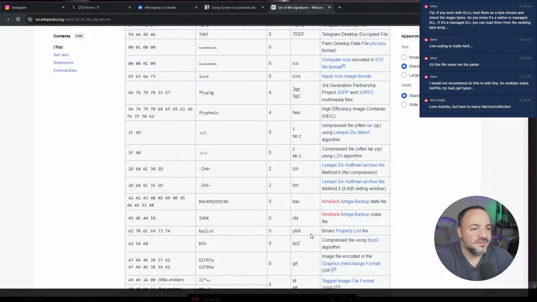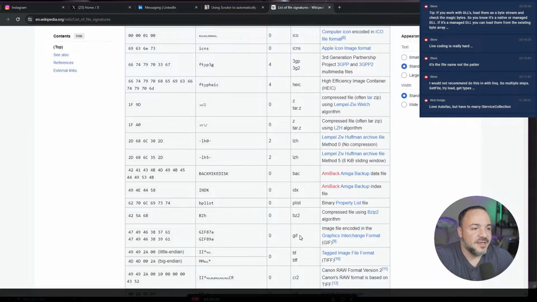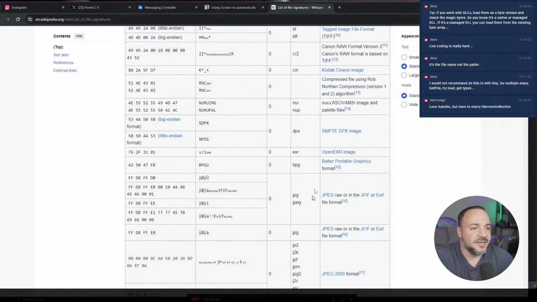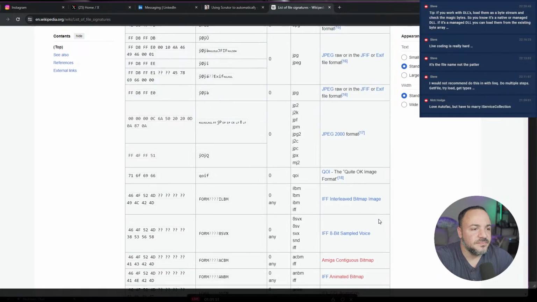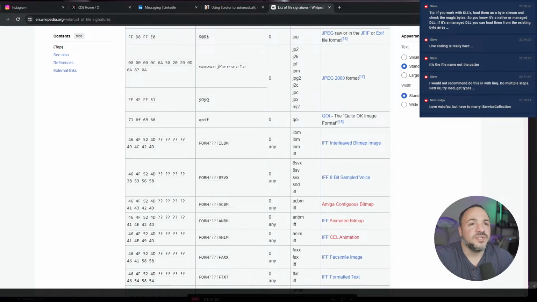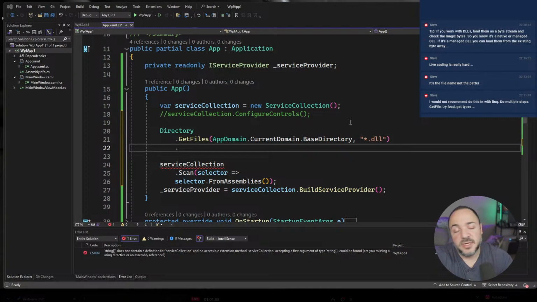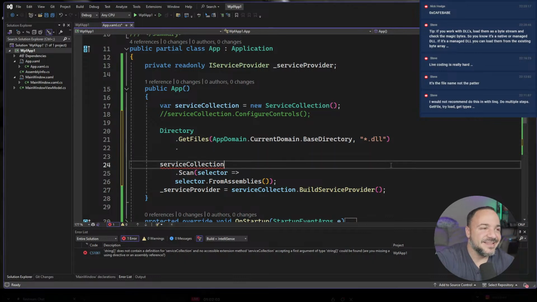I saw something that was interesting. There's GIFs, right? So you have a handful of bytes that are for different image formats, JPEGs, a bunch of different ones. So anyway, you could go do the same thing and check binary files. You could check your DLLs to make sure that they are things that you can go look up. Thank you, Nick Hodge. This is awesome.